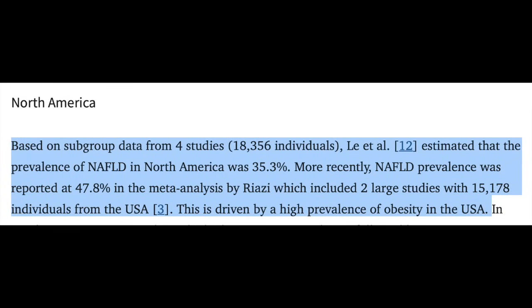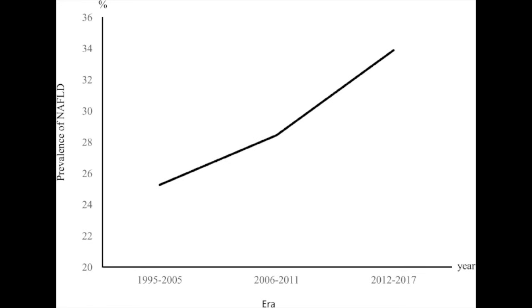This disease is defined as having more than 5% fat in the liver of people who do not drink a significant amount of alcohol. Fatty liver is already very common, and it is unfortunately becoming more and more common, especially in the United States, where some estimates of the prevalence of fatty liver are as high as almost 50%. That's because one of the causes of fatty liver is obesity, and since the obesity rate is so high in the United States, the rate of fatty liver is also very high too. Unfortunately, all around the world, the prevalence of non-alcoholic fatty liver is rising rapidly due to many factors like obesity, sedentary lifestyle, and poor diets.